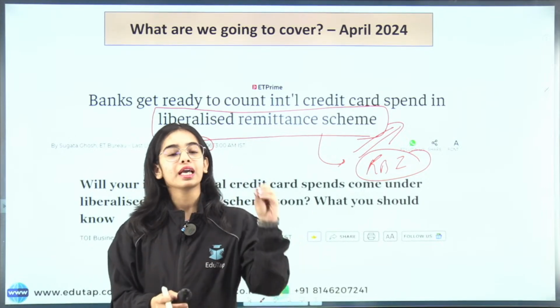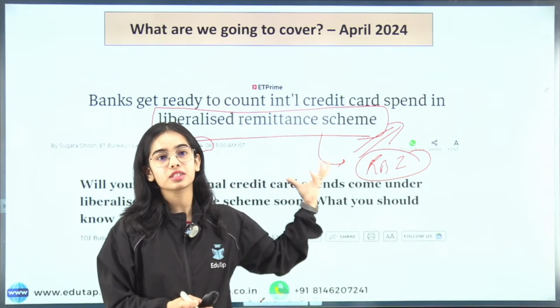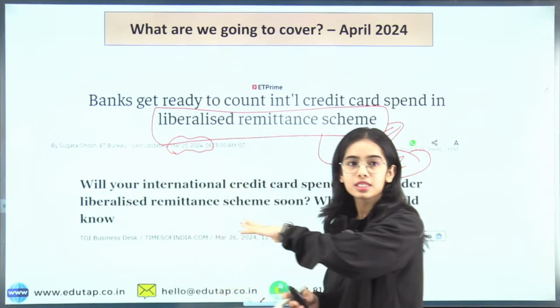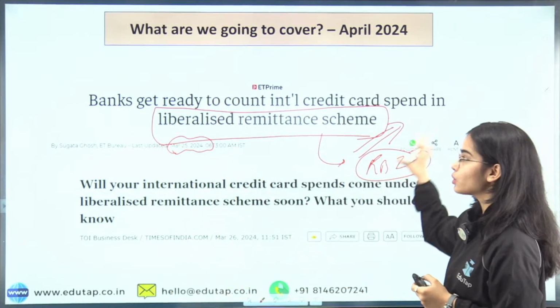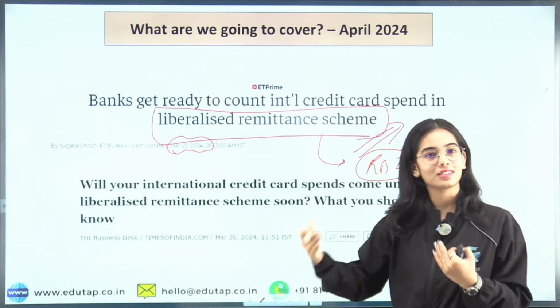As you have seen in the RBI grade B examination, the schemes are directly being asked. The objective questions and the descriptive questions are directly being asked from the schemes. So that's why we have to have great clarity about this scheme. So today we are going to have the understanding.